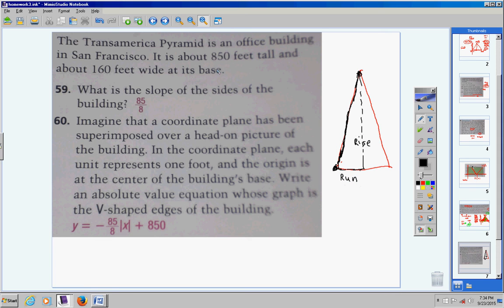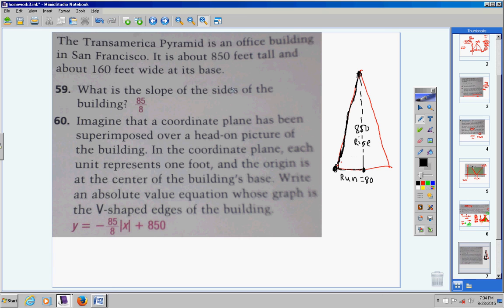Now, they told us the entire base is 160 feet wide. So I know from this point here over to this point here, this whole base is 160. Got it? So half of that would be 80. So my run from here to here must be 80. My rise is right here. It's 850 feet tall. So my rise is 850.